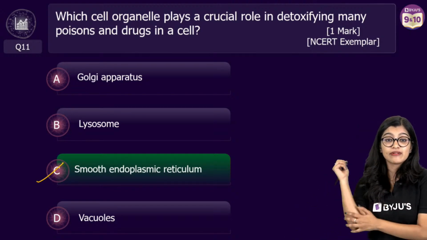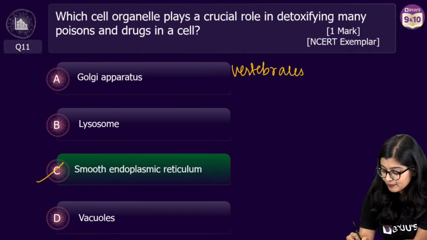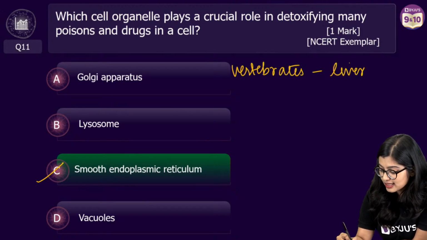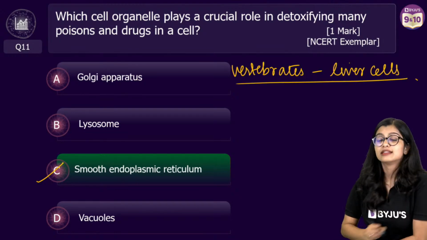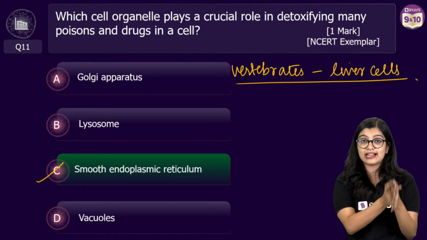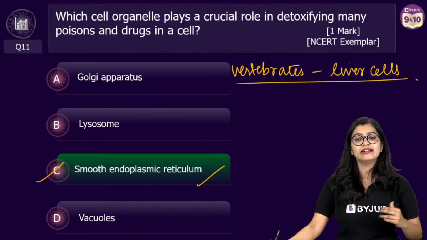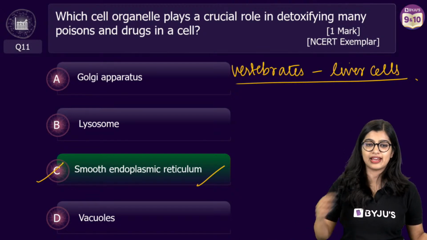In vertebrates, especially in the liver cells, the smooth endoplasmic reticulum not only does synthesis of lipids, but it also helps in detoxification.